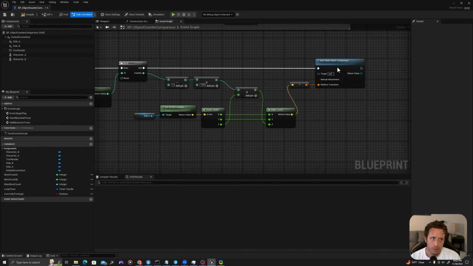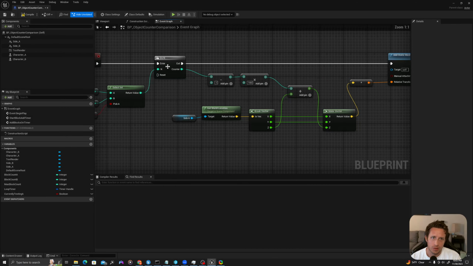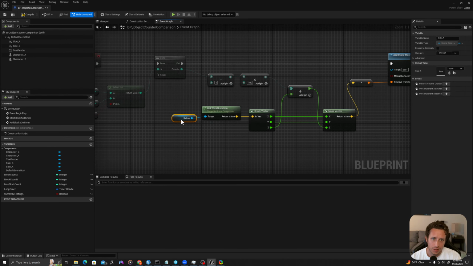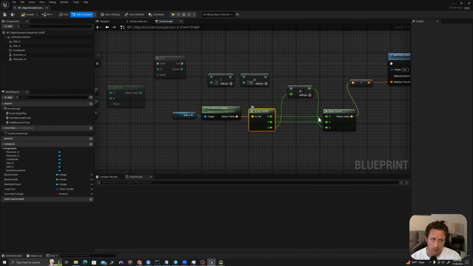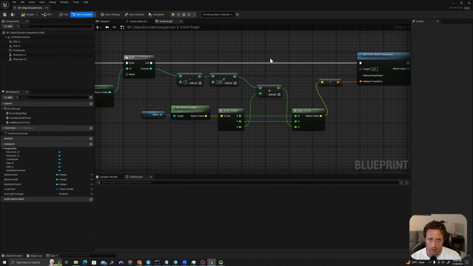So what this is doing is, for instance, for the first counter, it's going to be 0, so it'll be at the bottom. The counter is 1 as it ticks through, so it'll say 1 minus 1 is 0 times 100. Then it will basically get the value of this and add 0 to it. On the next time around, it's going to add 100 because the counter is 2, so 2 minus 1 is 1 times 100, and then we're adding it. You'll see it in action, but this is the math of how we stack it up. Basically, we keep adding as the counter keeps ticking up.